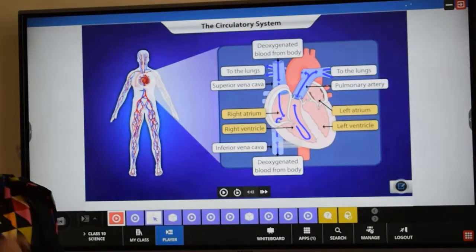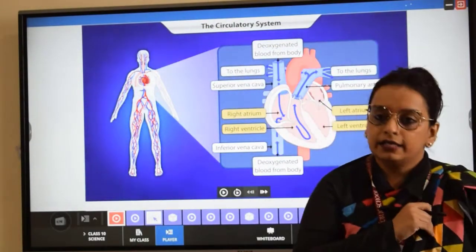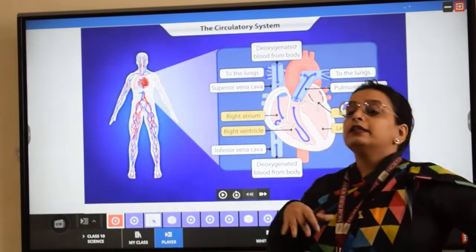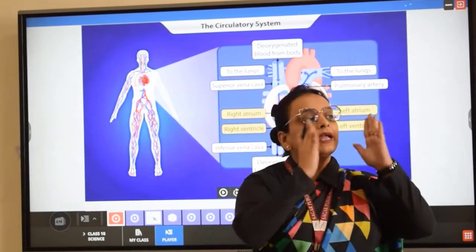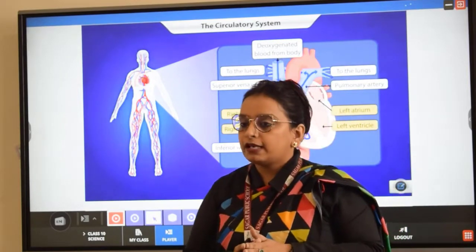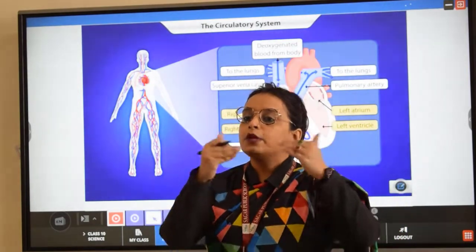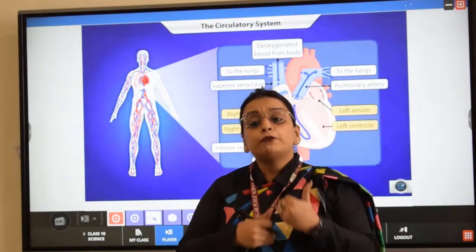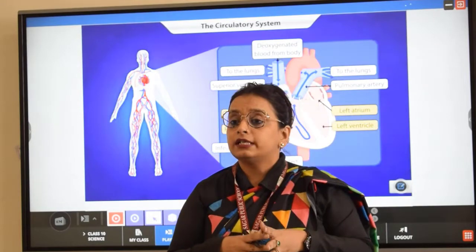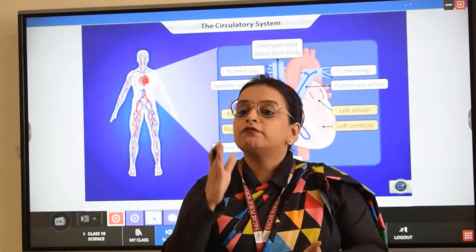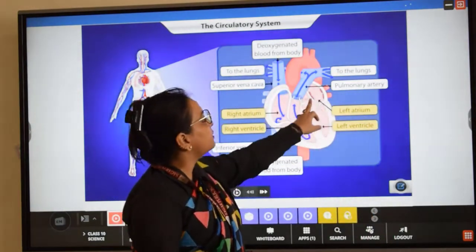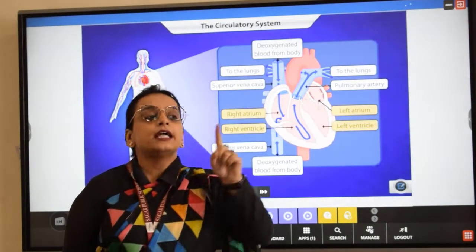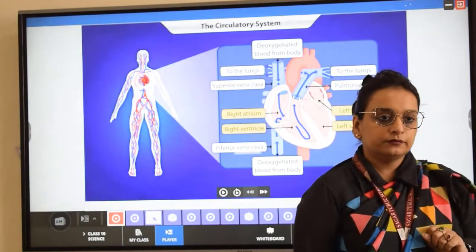Coming to pulmonary artery. What is pulmonary artery now? It is related to the lung. Just now in the video we have seen the deoxygenated blood collected by inferior vena cava and superior vena cava into the right atrium. From the right atrium the blood is pumped into the right ventricle, and from the right ventricle this deoxygenated blood is pumped out via an opening, and that is called what? Pulmonary artery.